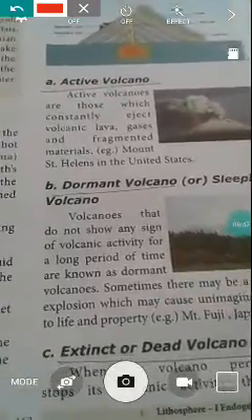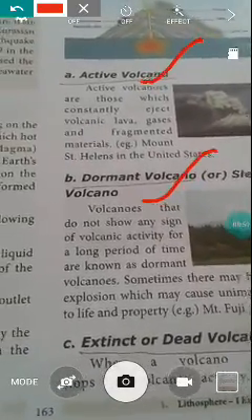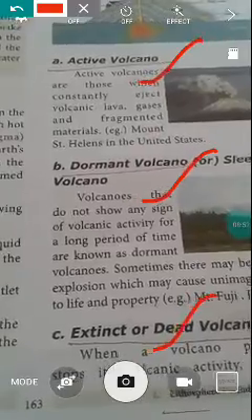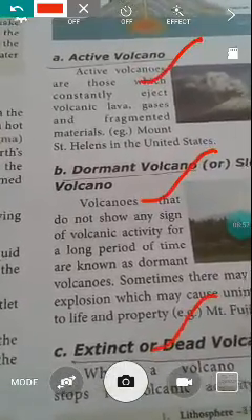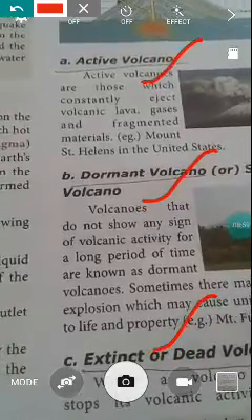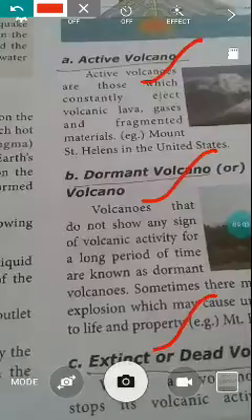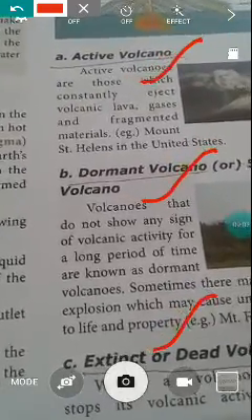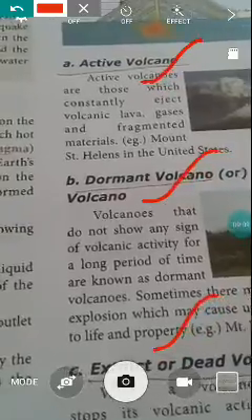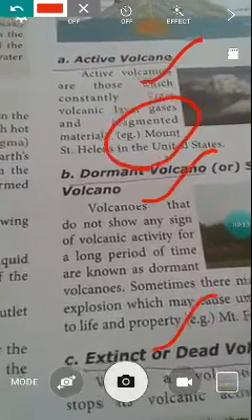Next we are going to see active volcano, dormant volcano, extinct volcano. These are all the types of volcanoes. What do you mean by active volcanoes? Active volcanoes are those which constantly eject lava, gases and fragmented materials. The example they gave is Mount St. Helens, situated in the United States. It's an example of an active volcano.